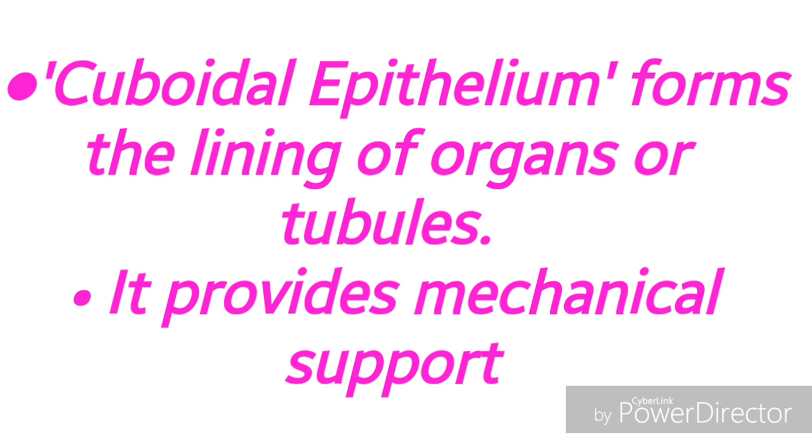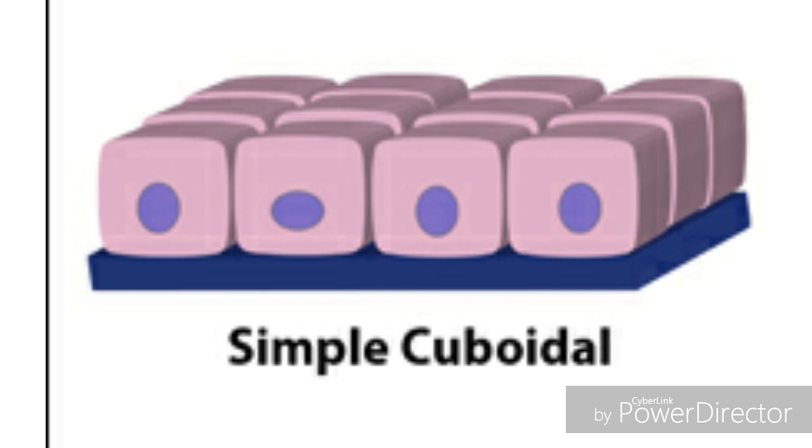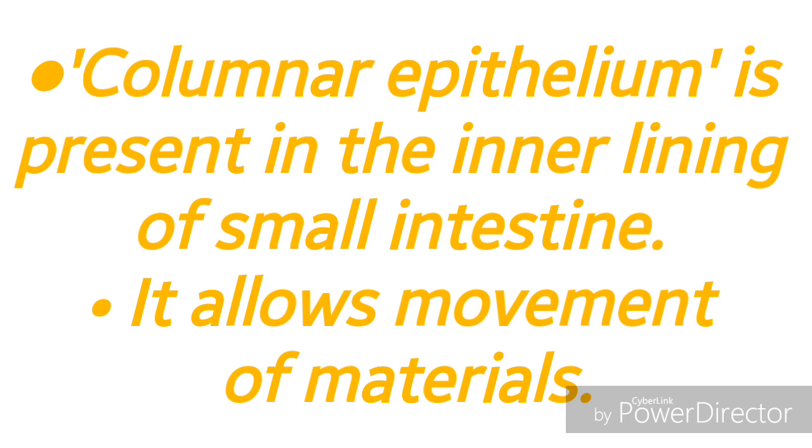The next one is cuboidal epithelium. Based on the shape of their cells, they are named like that. It is present in the lining of organs or tubules, and it basically provides mechanical support. Friends, tubules we will observe when we study the structure of kidneys. Ureters are tube-like structures, and nephrons are called uriniferous tubules. This picture shows cuboidal epithelium. So you can see the cube-shaped cells there.